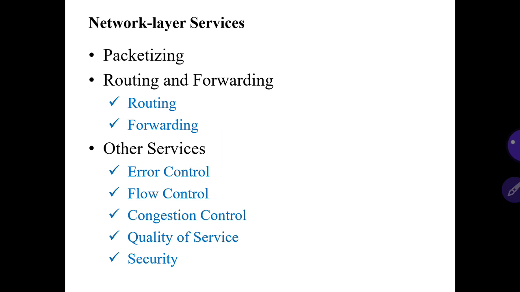Other services are additional. The data link layer and the transport layer perform flow control, error control, and congestion control mechanisms. The network layer will also support flow control, error control, and congestion control. It is also very much responsible for quality of service and security. So these are the functions and services given by the network layer to the user.